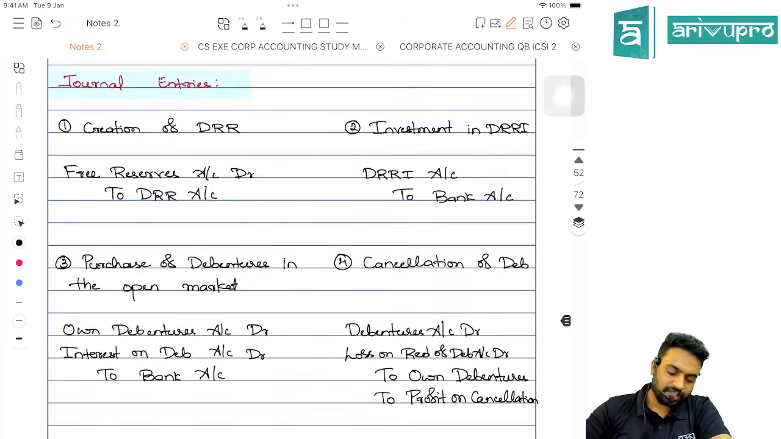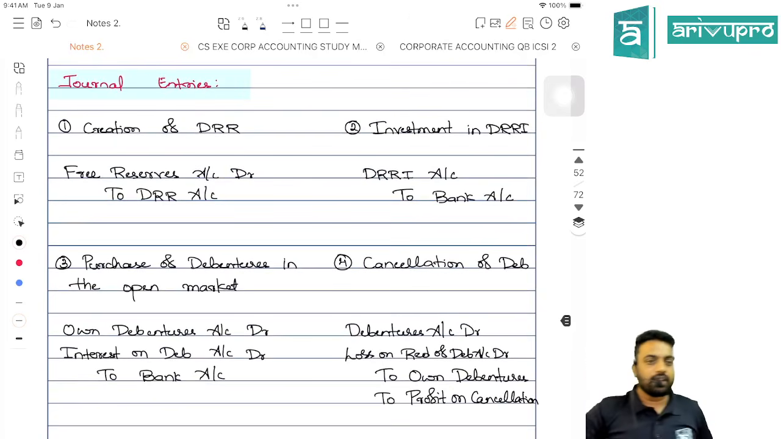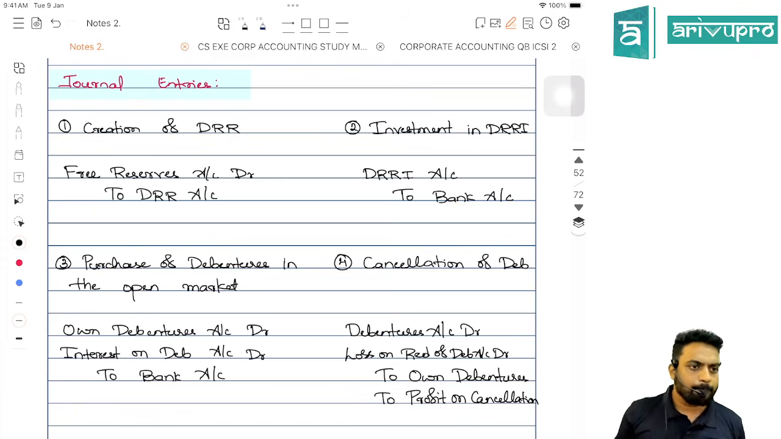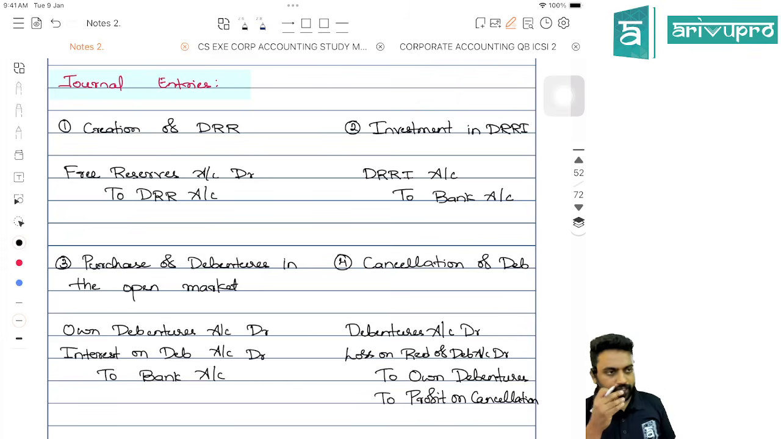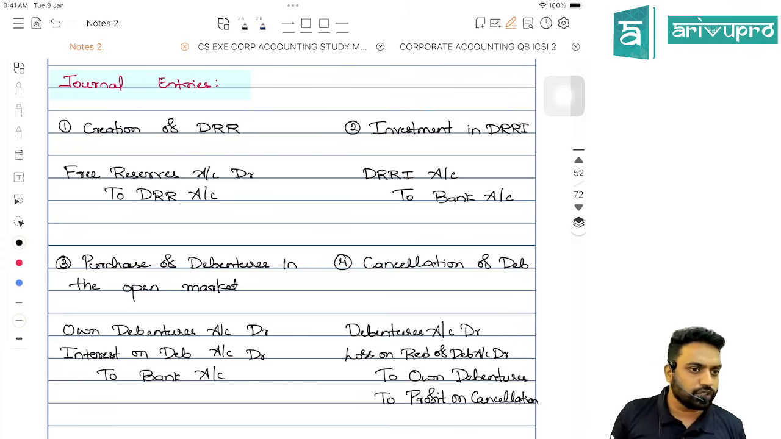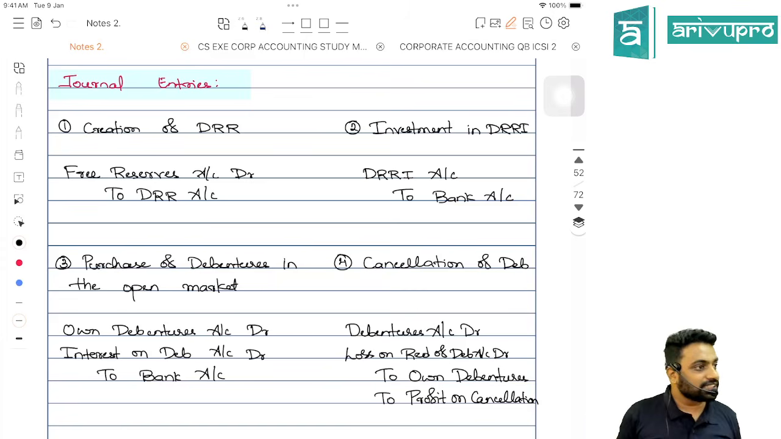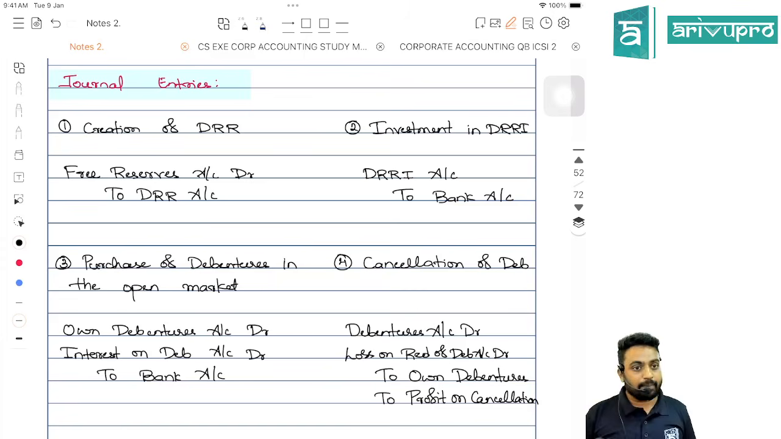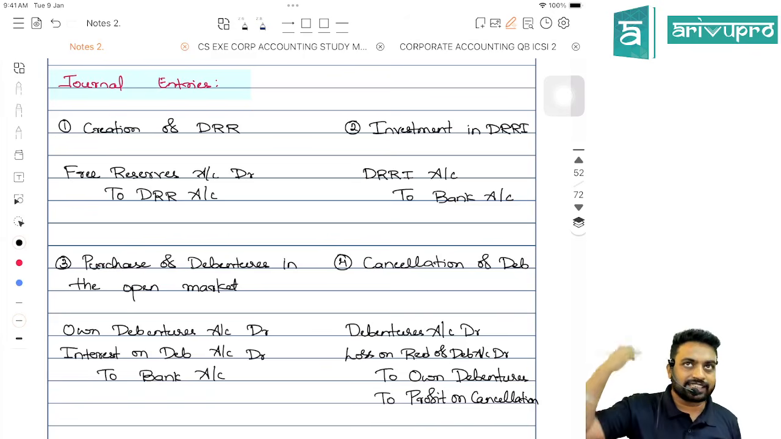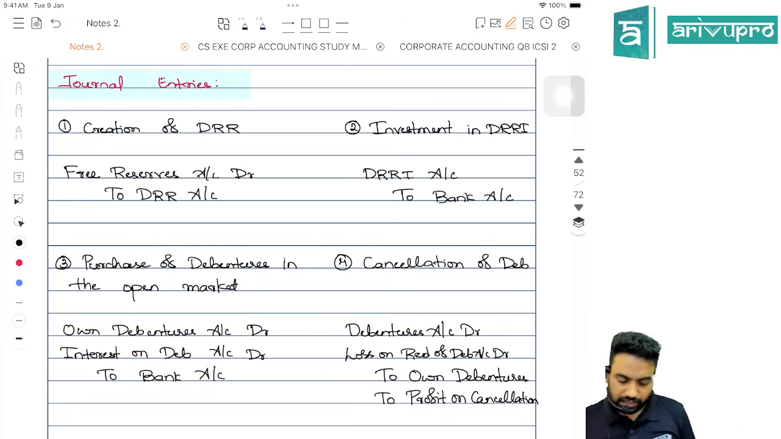Okay, sir, what are the journal entries? Very simple, people. Whenever you create a DRR, I told you have to use the free reserves. If the question is not telling which are the free reserves available, just debit the P&L. So for the creation of DRR, the entry will be free reserves account debit to DRR, because one reserve will fall, called free reserve, one more reserve will increase, called DRR. Both are capital in nature, so straight away increase in the capital credit, decrease in the capital debit.